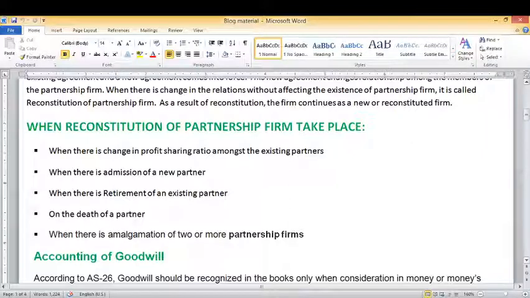In this video, I am going to discuss with you how to prepare revaluation account in the above four cases: when there is a change in profit sharing ratio amongst the existing partners, when a new partner is admitted into the partnership firm, or if a partner retires from the partnership firm, or if there is a death of any existing partner.